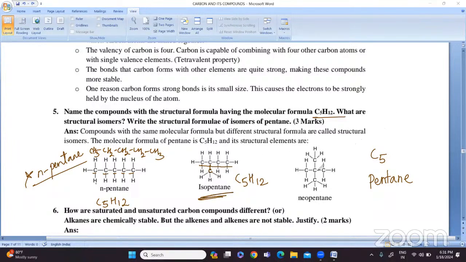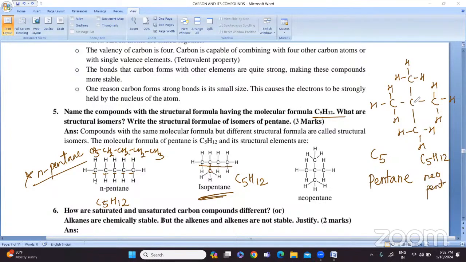Next, how have they written neopentane? 1, 2, 3. Then here hydrogen, here hydrogen, here hydrogen, here hydrogen, here hydrogen, here hydrogen. Here this carbon, hydrogen, hydrogen, hydrogen. This carbon, hydrogen, hydrogen, and hydrogen. Understood? So count now. Again, it is C5H12.